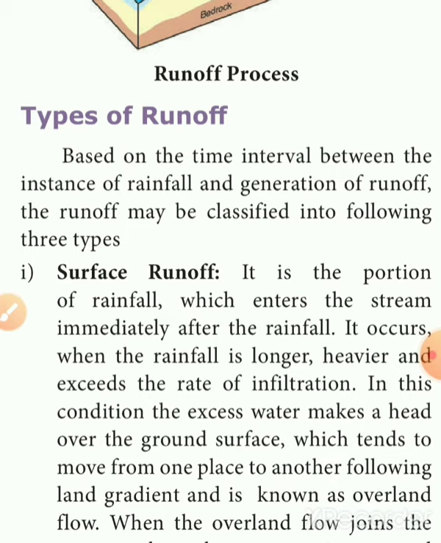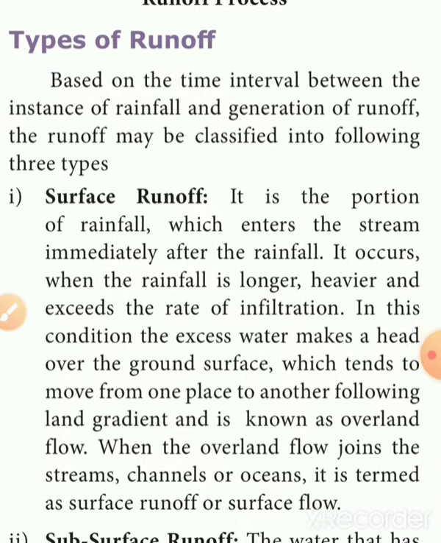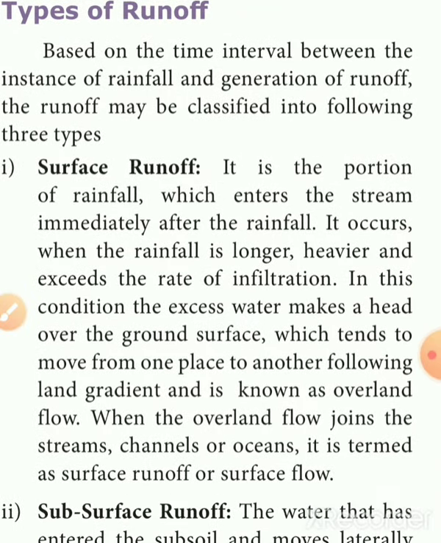The first one is surface runoff. Surface runoff means the portion of rainfall which enters the stream immediately after the rainfall. It occurs when the rainfall is longer and heavier and exceeds the rate of infiltration.